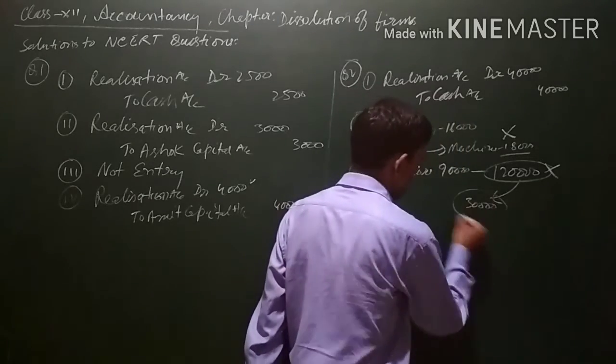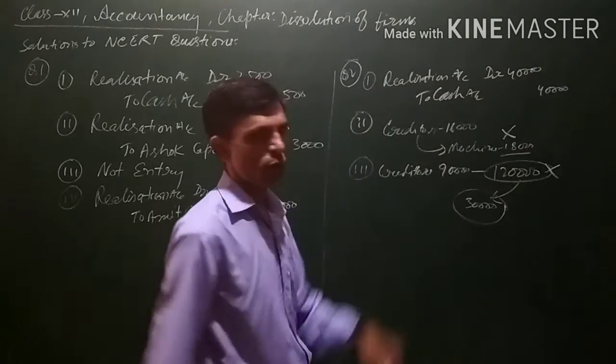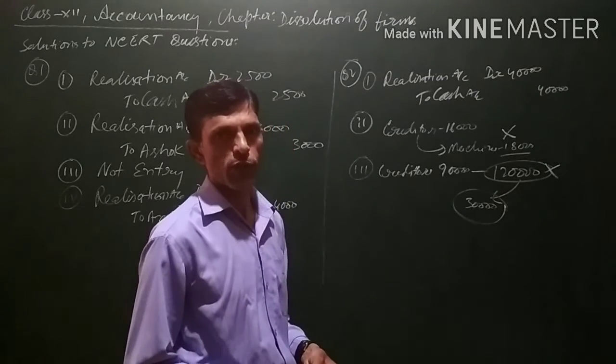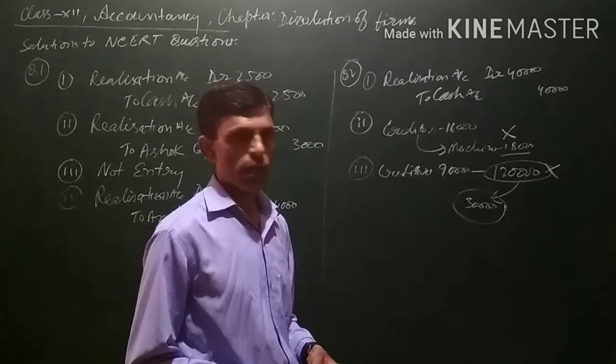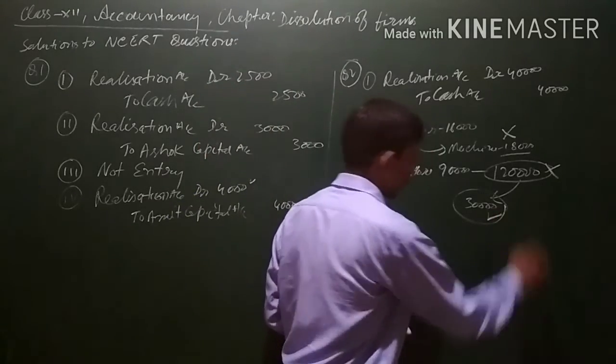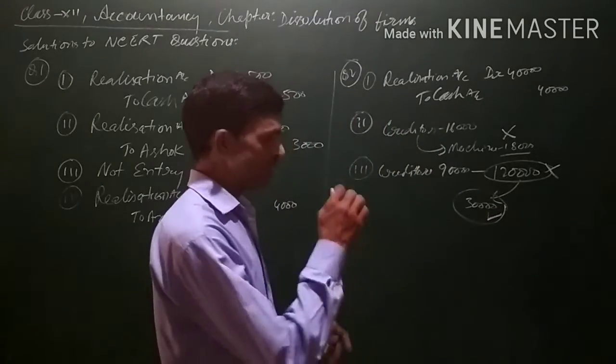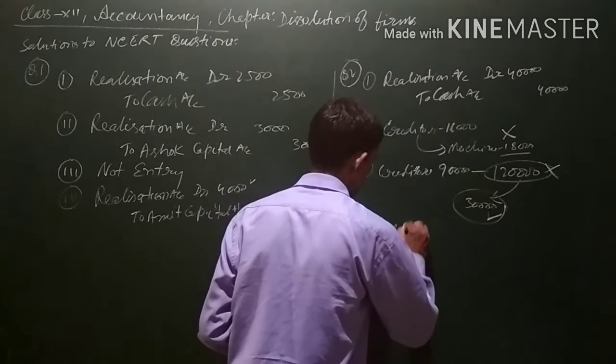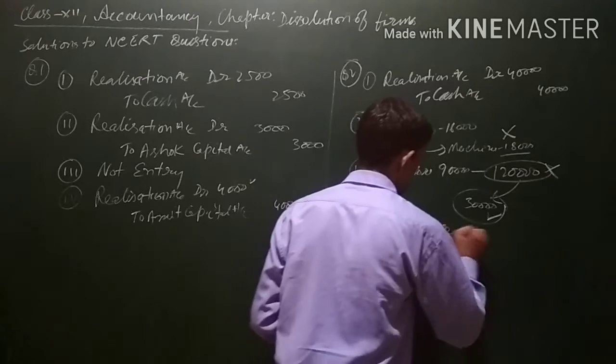But since the creditors are paying back 30,000, the balance amount, since they have taken assets worth more than the amount which was due, for this 30,000 an entry will be passed. Since the business will be receiving some amount, the cash account will be debited.